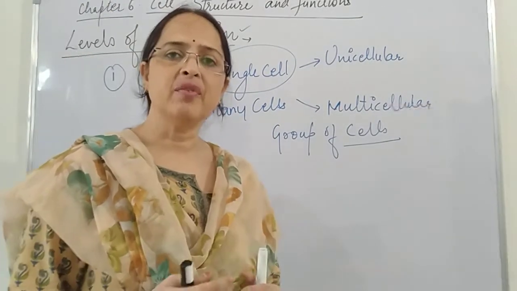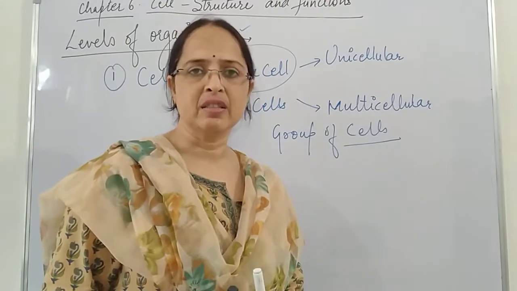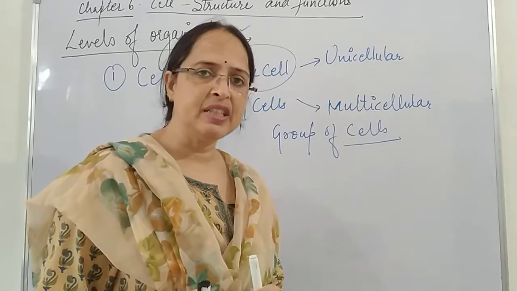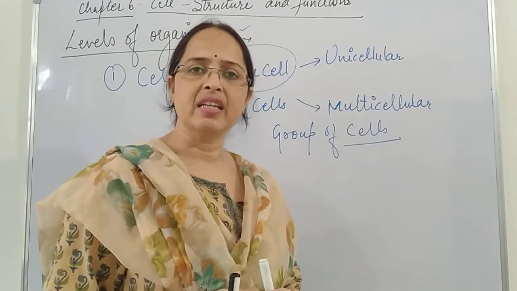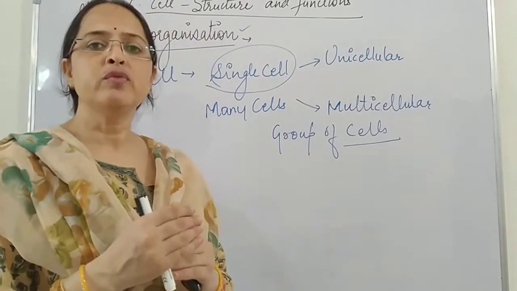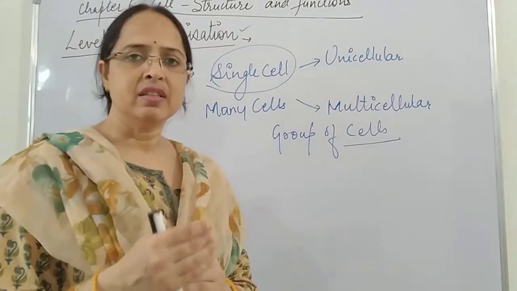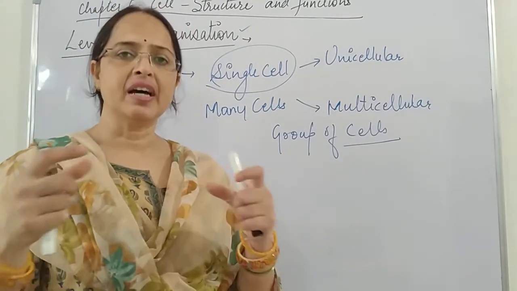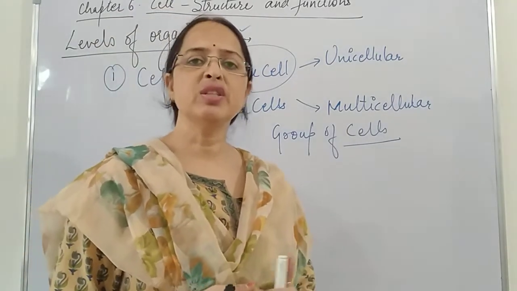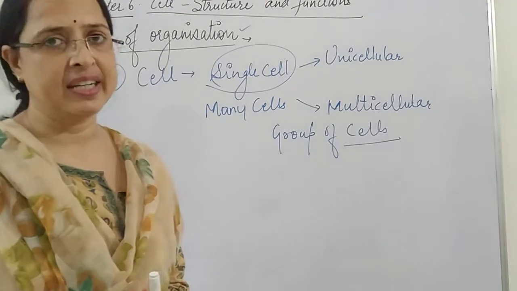In the same way, in organisms, when we talk about levels of organization, in simple organisms the structure is simple, and when we move to the higher levels, the complexity of the arrangement of cells increases. So here we talk about the levels of organization.